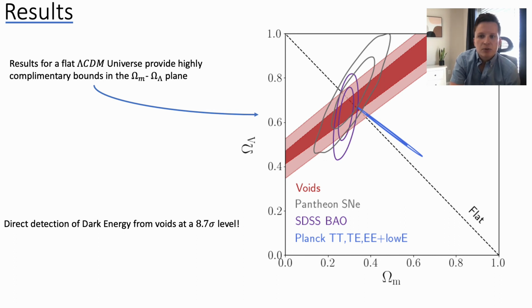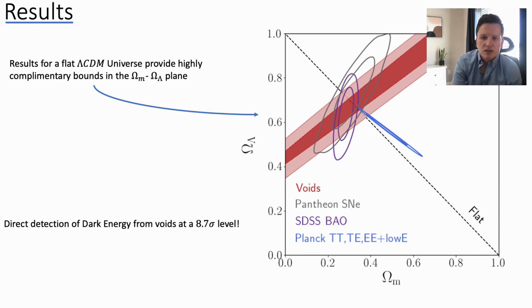To put these results into another context, on here we have fit an open model where we allow omega m and omega lambda to vary and do not assume spatial flatness. So the sum of omega m and omega lambda basically just doesn't have to be equal to 1. We can see that voids provide a very narrow band in this plane, and only assuming that omega matter is greater than 0, i.e. there's some mass in the universe, which seems like a reasonable assumption, we can get an 8.7 sigma detection of dark energy. And that is just from voids alone.